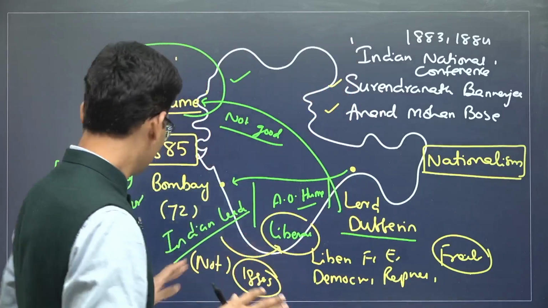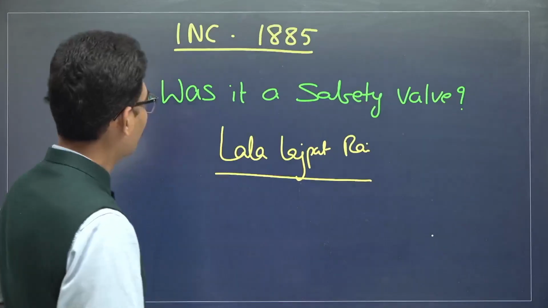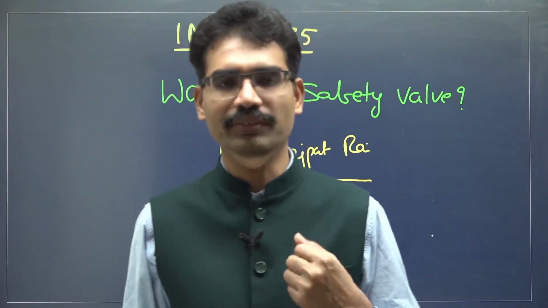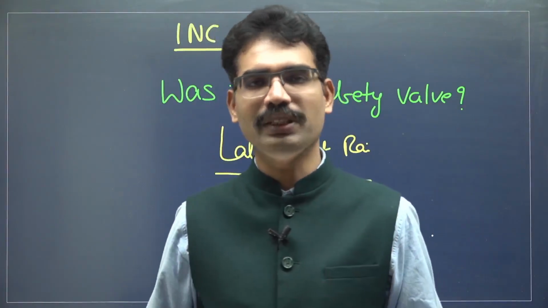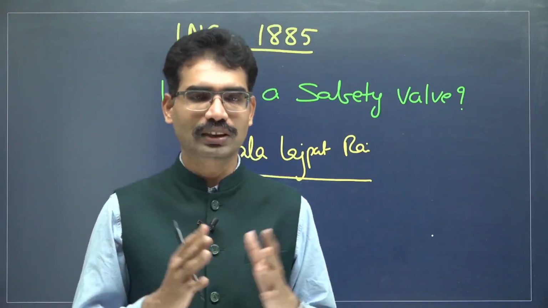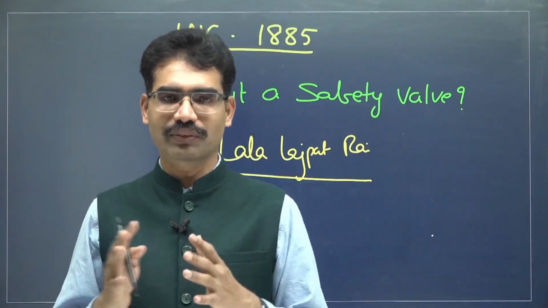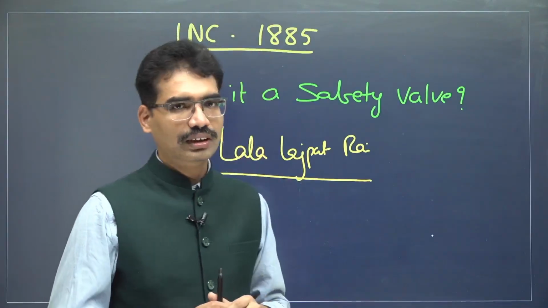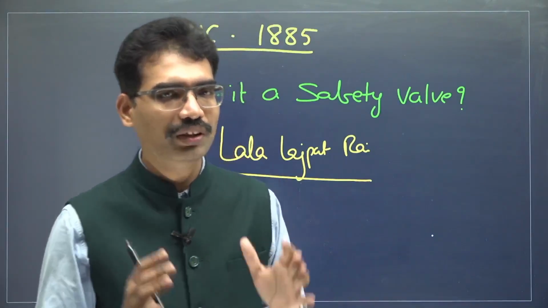Is it clear? So when it comes to people here, the Indian National Congress was established in 1885 in Bombay. The first meeting was held with 72 delegates. A.O. Hume was the founder. He was an English retired civil servant. This INC was created to create one All India platform.